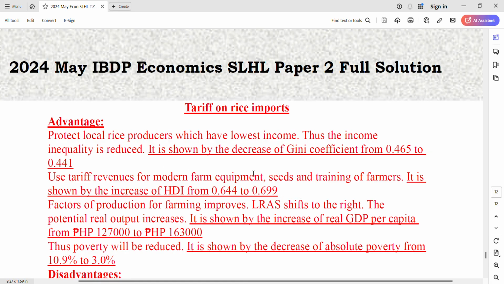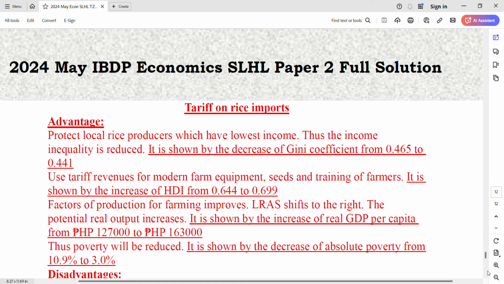And then when they do this reinvestment, the factors of production for farming improve. So LRAS has shifted to the right, so the potential real output and the real output will increase too. It's shown by the increase of GDP from 127,000 to 163,000. I should have put a unit here, maybe billion or million, I forgot. And then the poverty will be reduced too. GDP increases, shown by the decrease of absolute poverty from 10% to 3%, quite big.